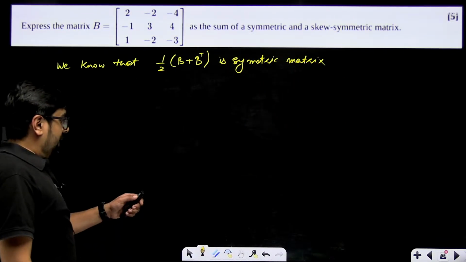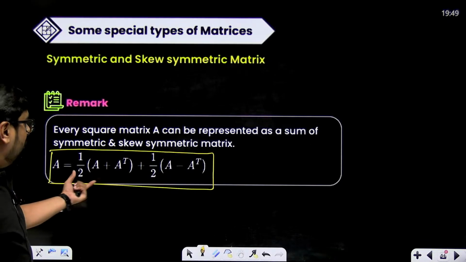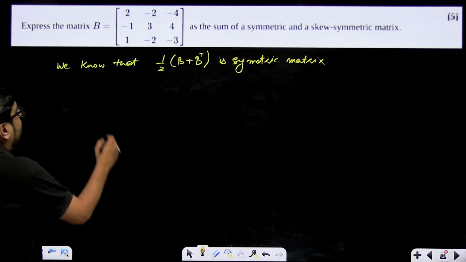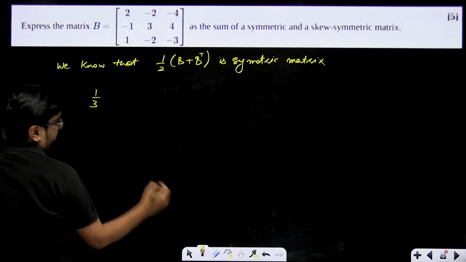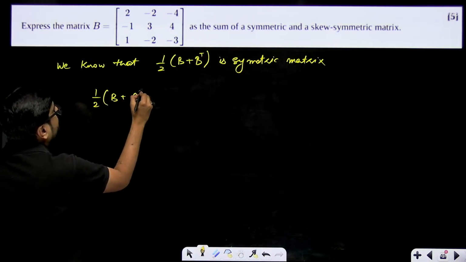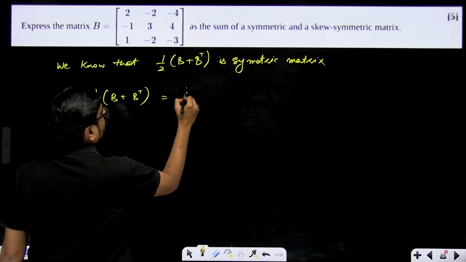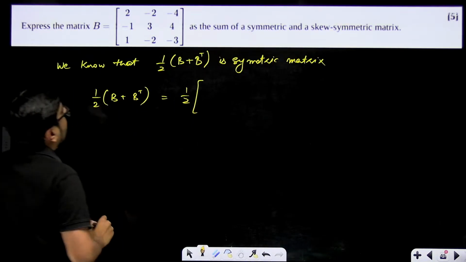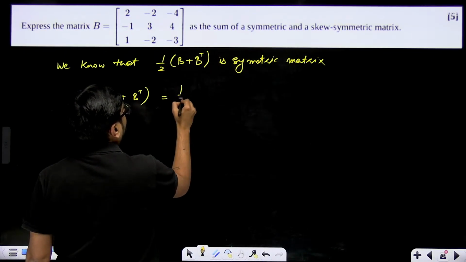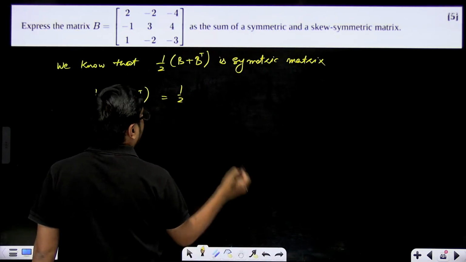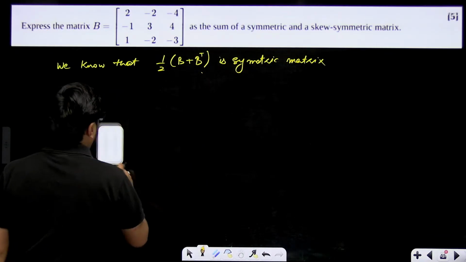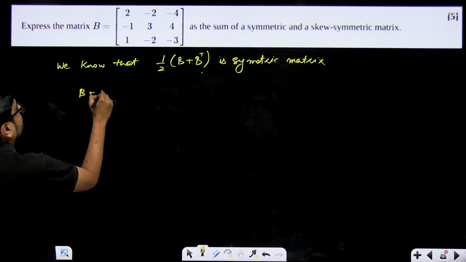Right, this is how. Whenever you get this question, get this matrix and this matrix, these two. That means half of B plus B transpose will be equal to half multiplied with, first we'll find B plus B transpose.